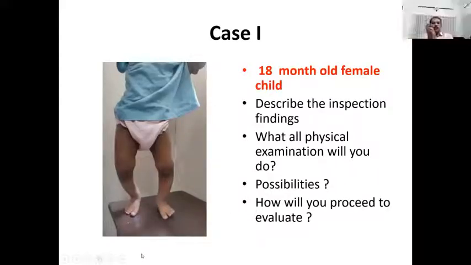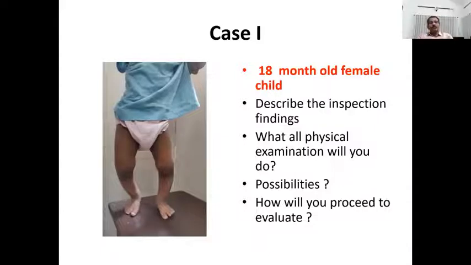So this is case 1, an 18-month-old female child. Can any of the postgraduates describe the inspection findings from the picture? Anybody, any coordinator there? Balu? Yes, sir. Okay, Anupam. Any volunteers, Dheeraj or Anupam? Can you start?